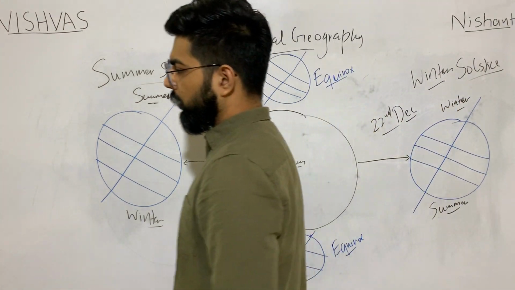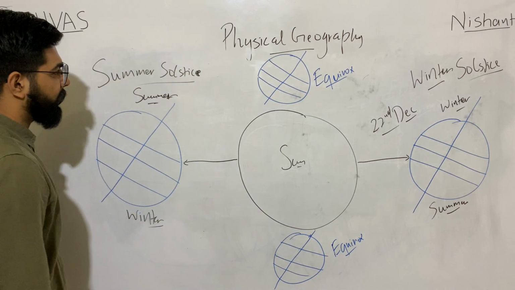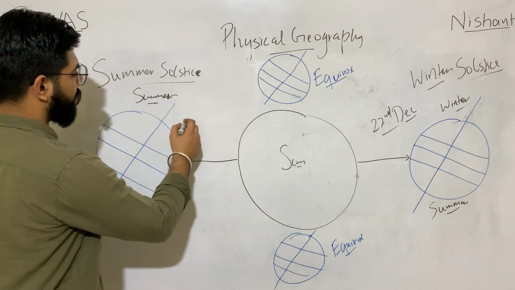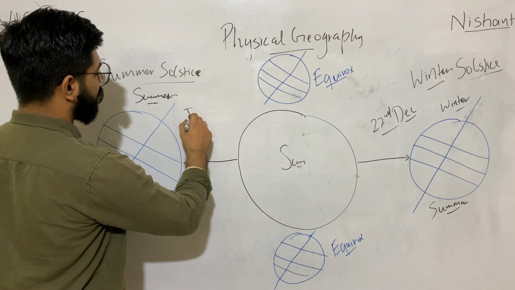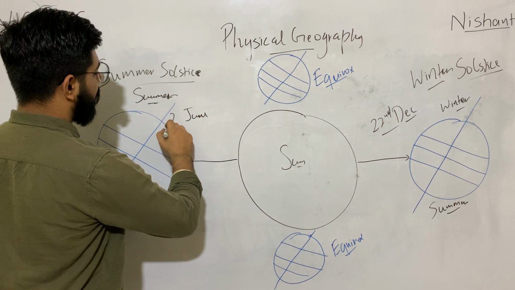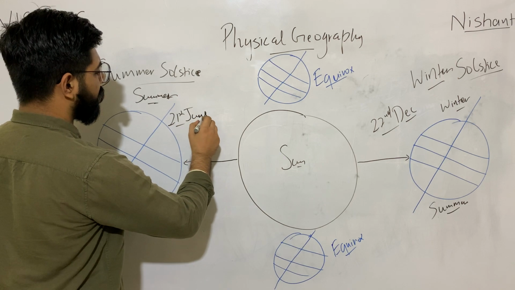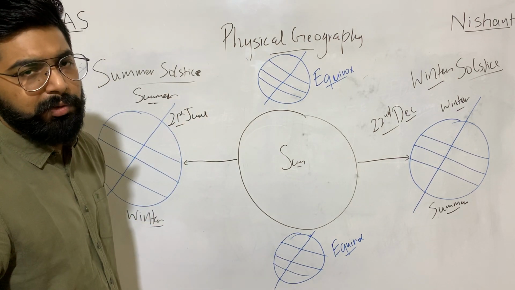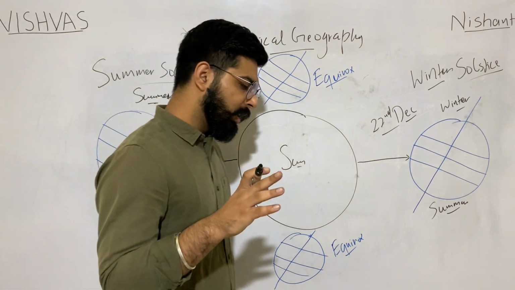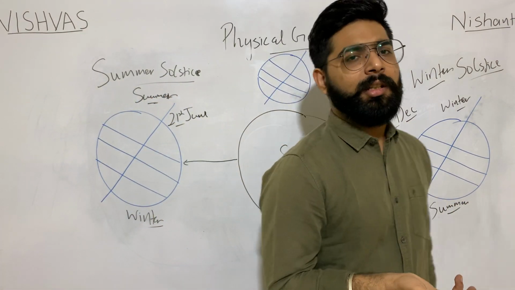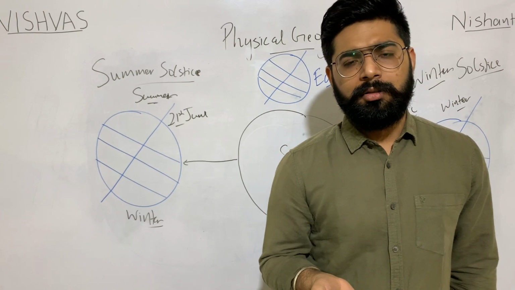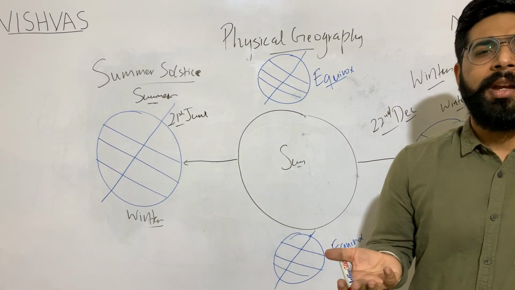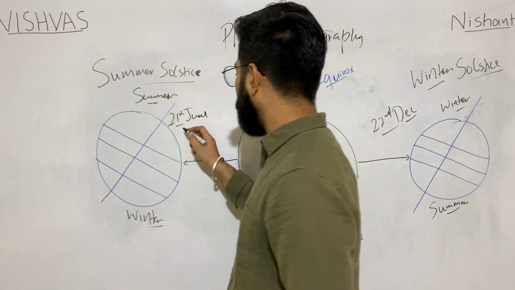Summer solstice: in which month do we observe maximum or extreme summer? That is June. It is 21st. These dates may vary as per the sources, because they do vary every year, with a margin of 24 to 48 hours. So 21st June,